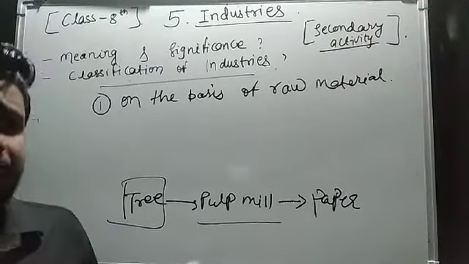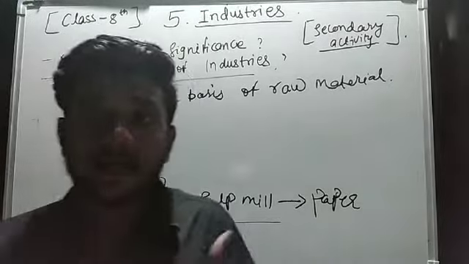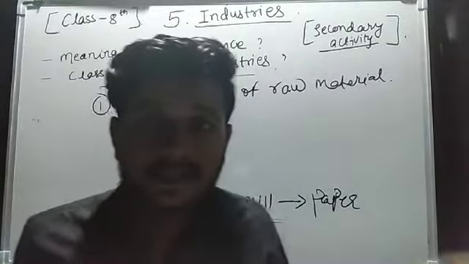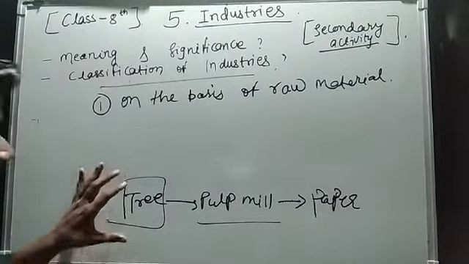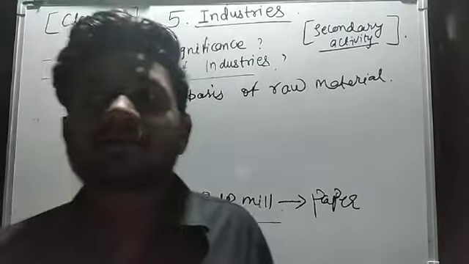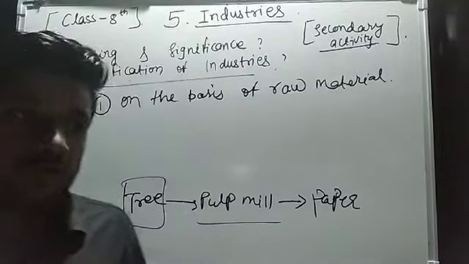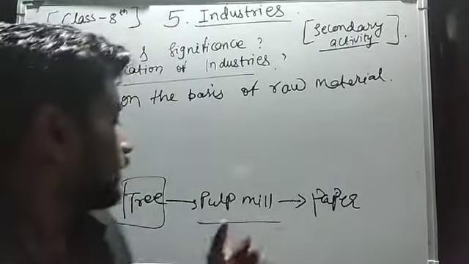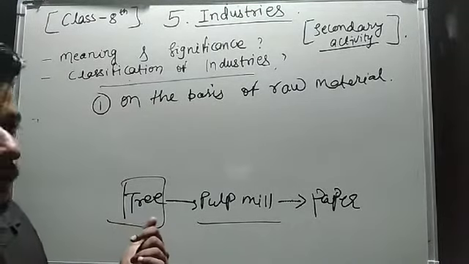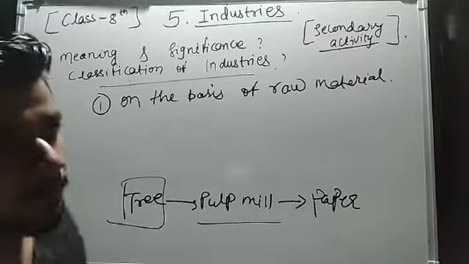Raw material, simply, is any product that helps to produce the final product. The first product that we have seen here is the tree. So any product that is used to transform into a final product can be called a raw material. In the case of paper, the tree is our raw material.